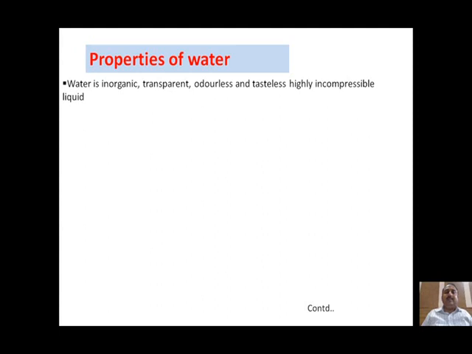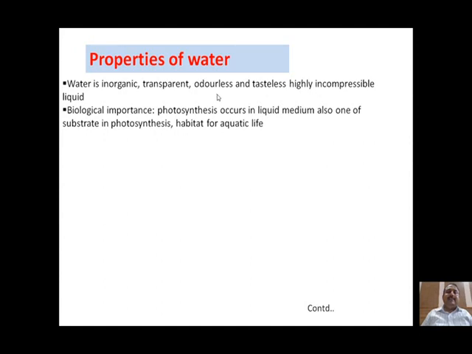The physical properties of water: water is an inorganic, transparent, colorless, tasteless, and highly incompressible liquid. That means water in its pure state does not have any color, smell, or taste.